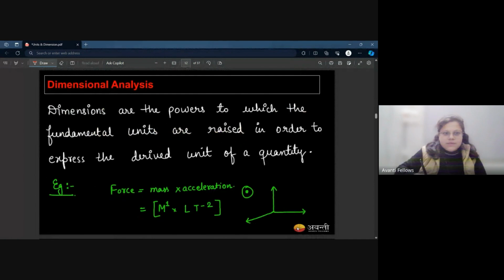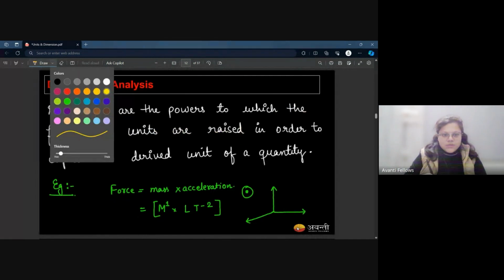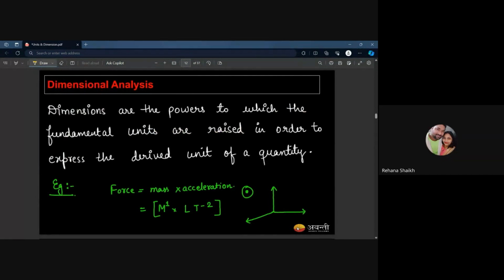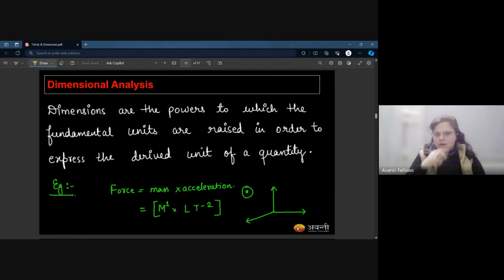Now, Rehana, please ask the question. Miss, actually I am joining late, so for everything that happened before this, sir said that I would get the recording of the class. Yes. There is a sheet in your group's description, I guess. So you will get the notes, DPP sheet, the recording link, everything over it.